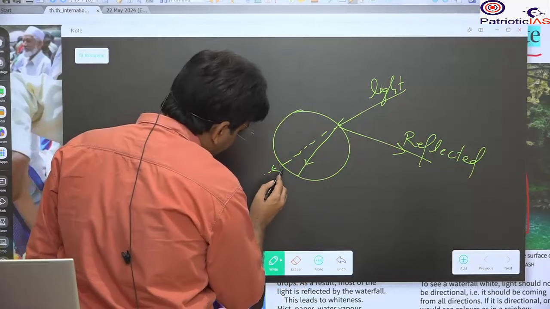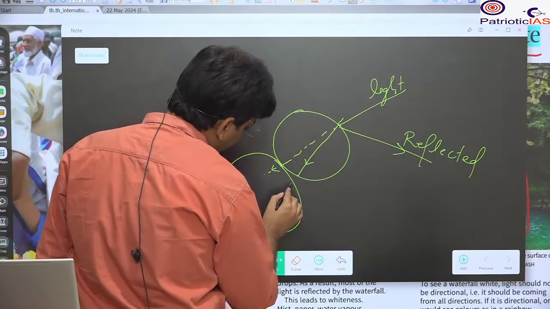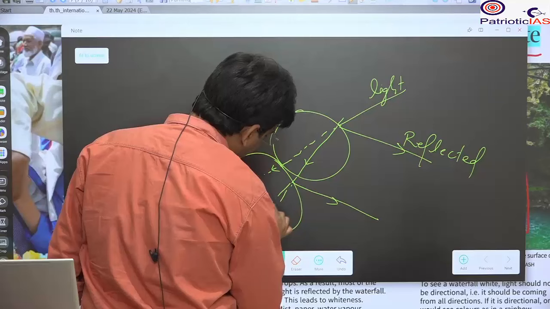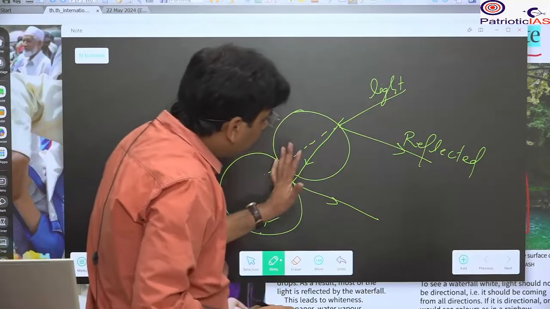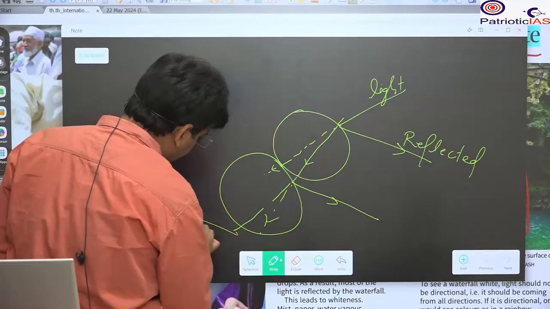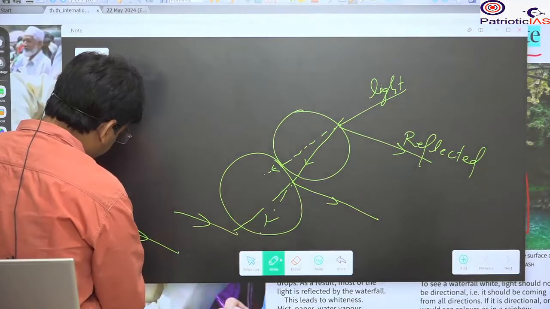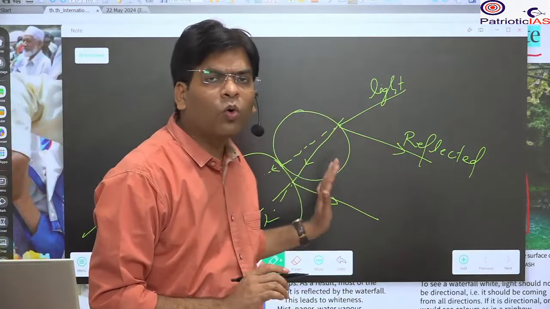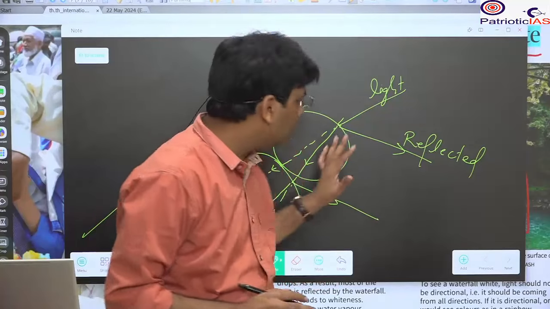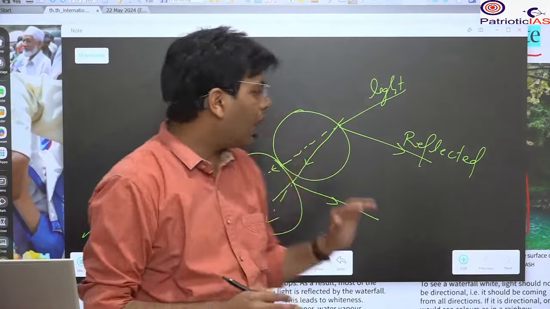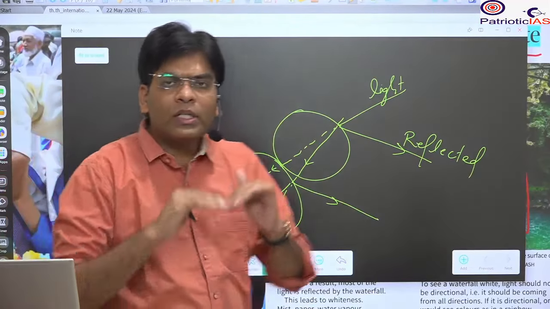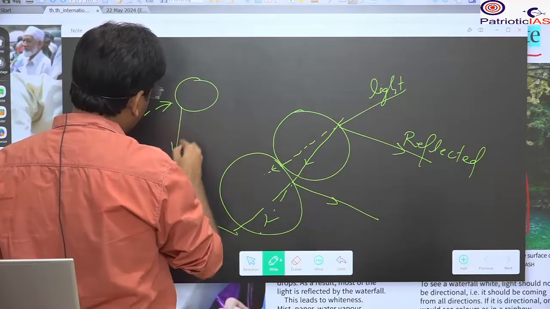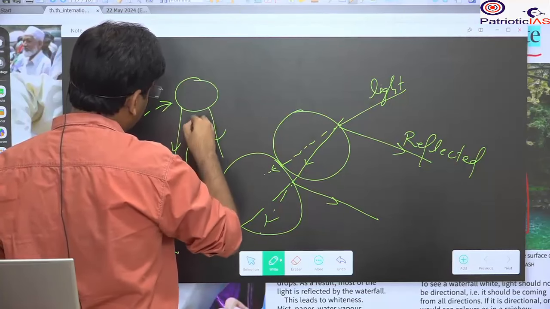Again think that there is another water particle, and again there will be reflection and refraction. This is done multiple times, and all the light will be reflected or refracted. Overall there will be no absorption of the light, and that will result in total scattering. Scattering means the light is coming from all sides and reflection and refraction are taking place.